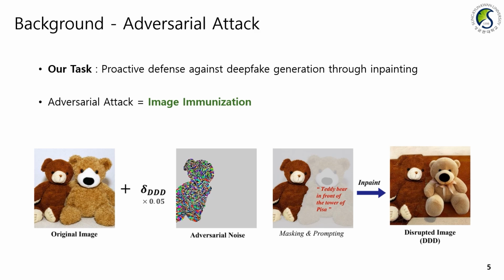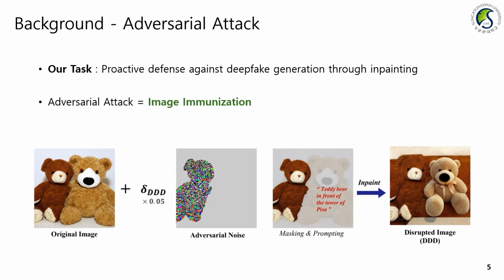In this paper, we aim to proactively defend against the generation of deepfakes through inpainting techniques. To achieve this, we need to apply special processing to images containing our personal information before they are distributed on the internet. We know this is an adversarial attack, and in this research domain, it's also called image immunization. This can be applied to inpainting as well, as shown in the image below.